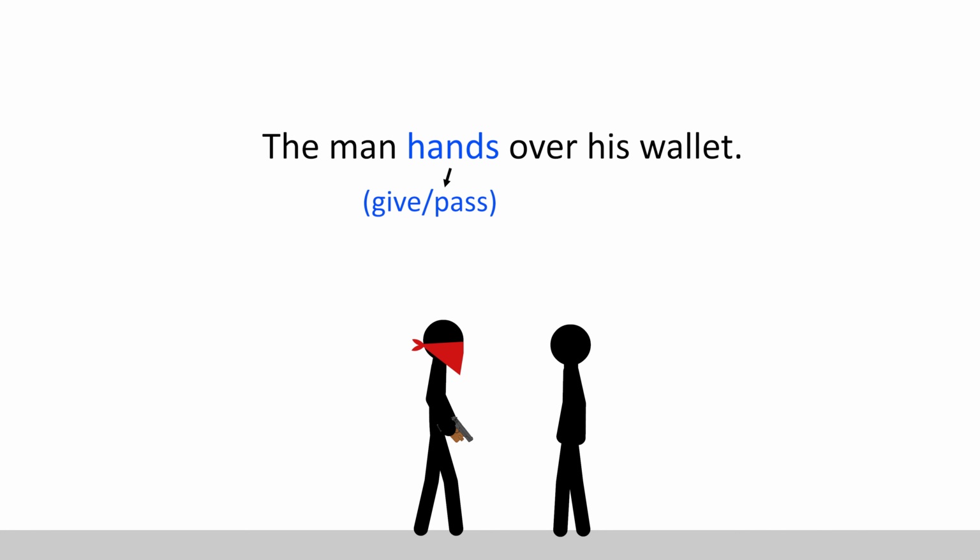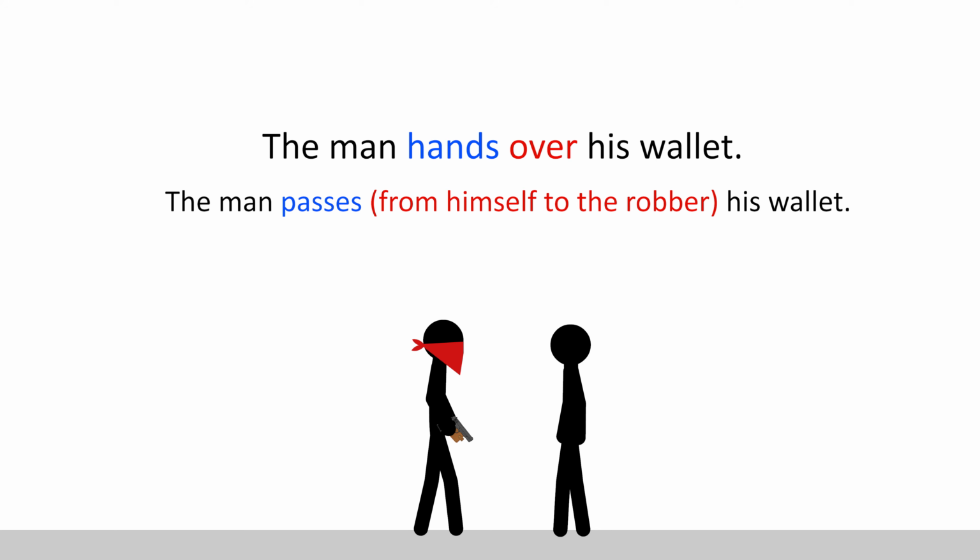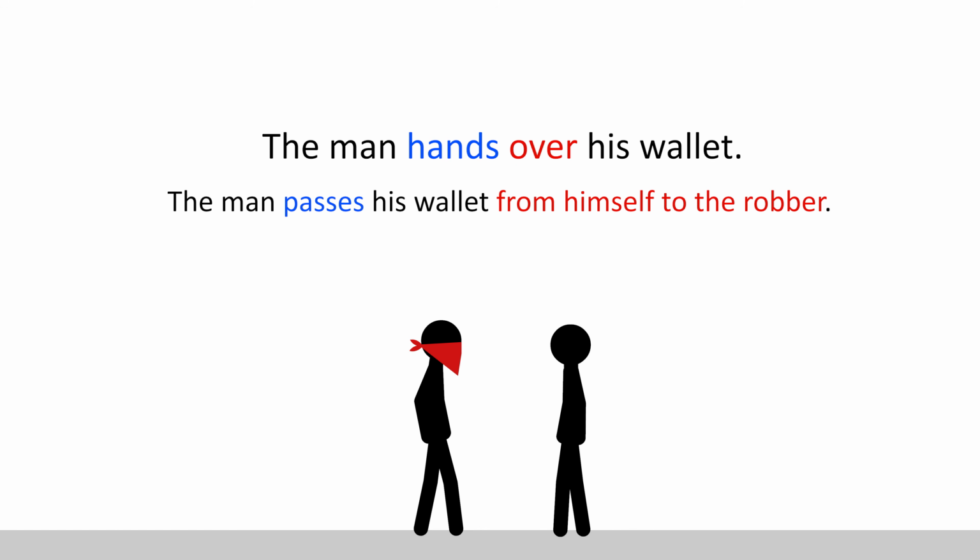Hands means give or pass, and over means from A to B, which we understand from this context as meaning from himself to the robber. So the sentence can be understood as meaning, the man passes from himself to the robber his wallet, which would more correctly be phrased as, the man passes his wallet from himself to the robber.